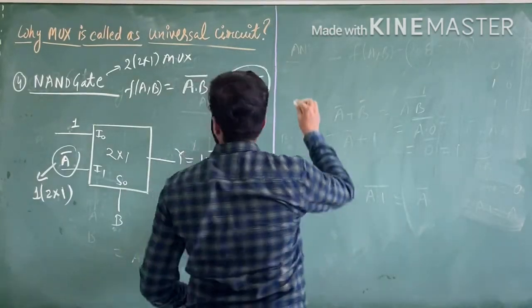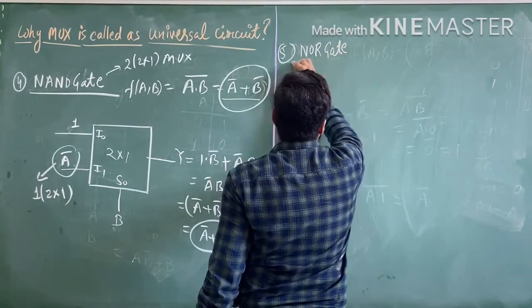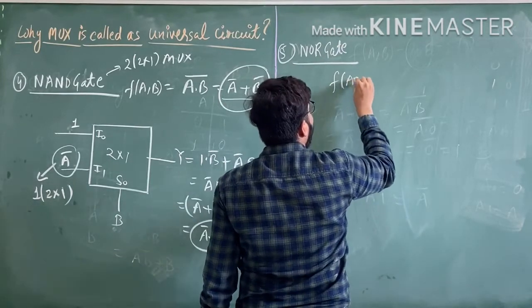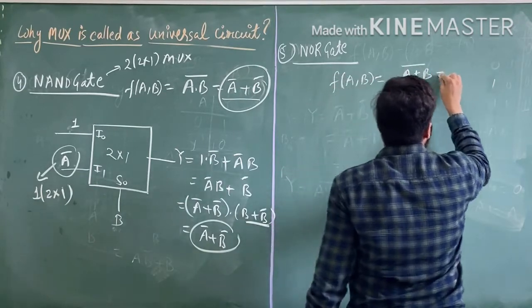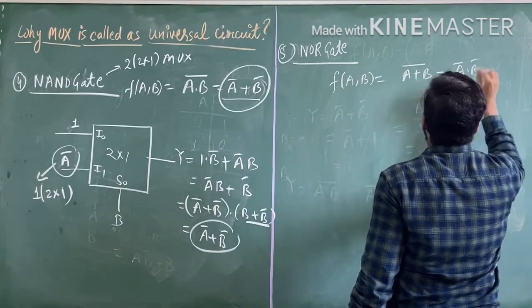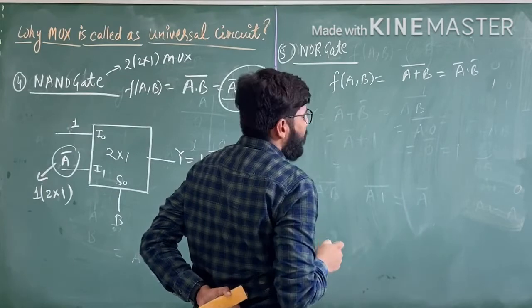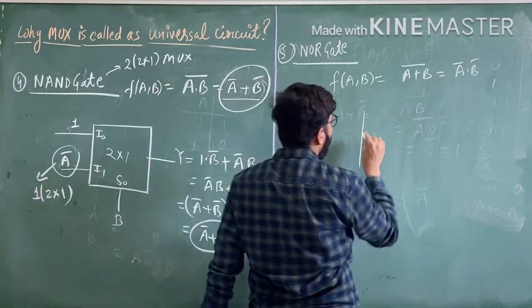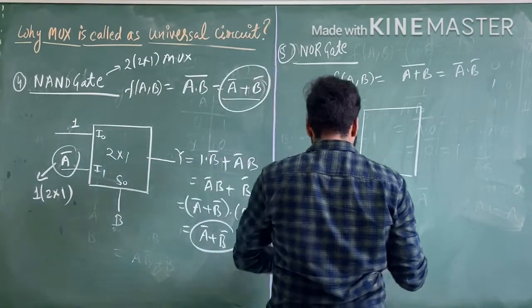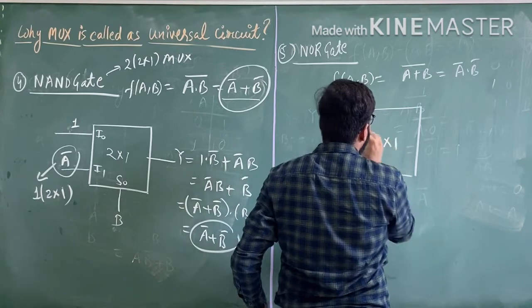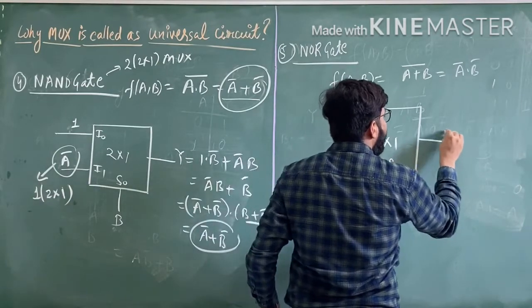Now implement the fifth gate, the NOR gate. The function of a comma b equals a plus b whole complement, which equals a complement dot b complement. This is the definition of the NOR gate. Now you have to implement it with the help of a multiplexer. You have to draw a 2 cross 1 mux. This is the I0 pin, this is the I1 pin, this is the select input, and this is the Y output.